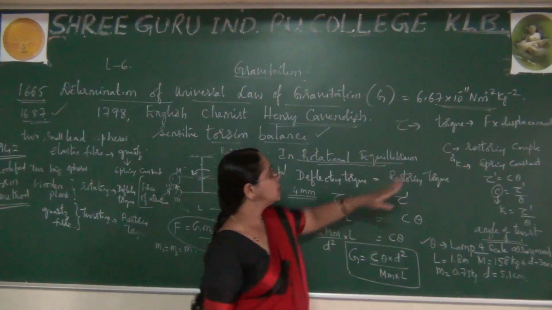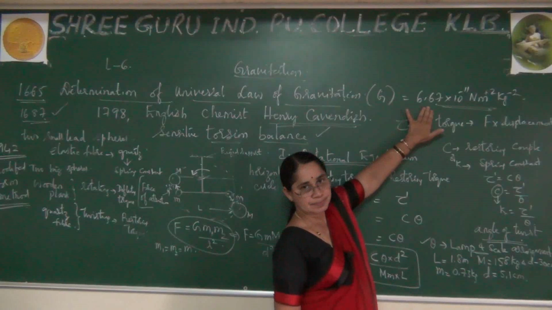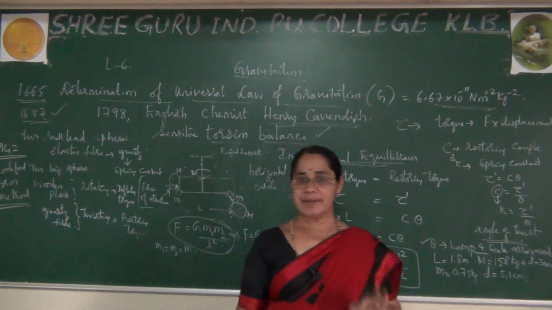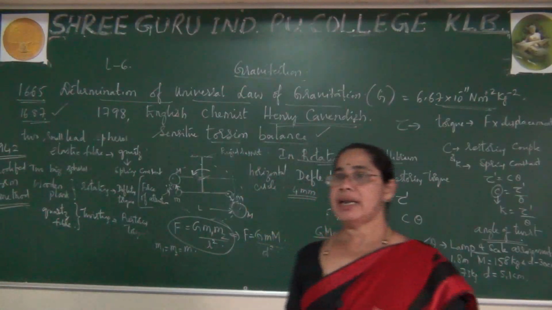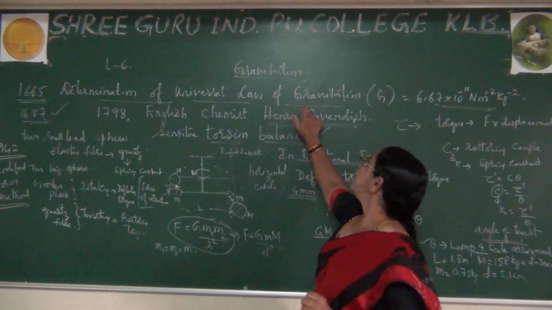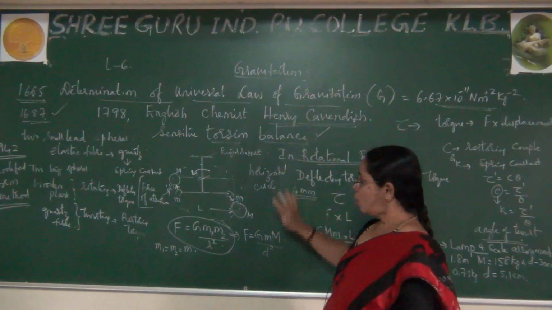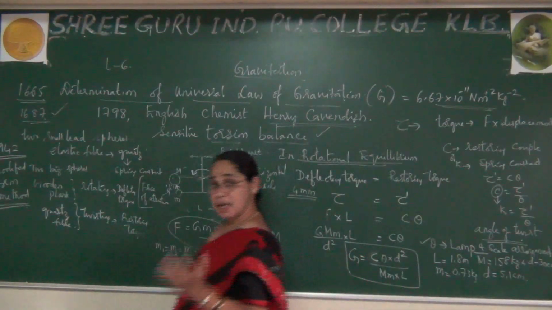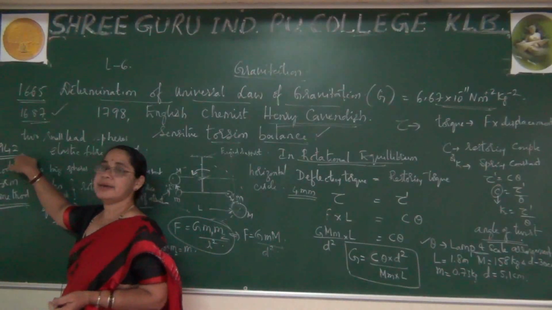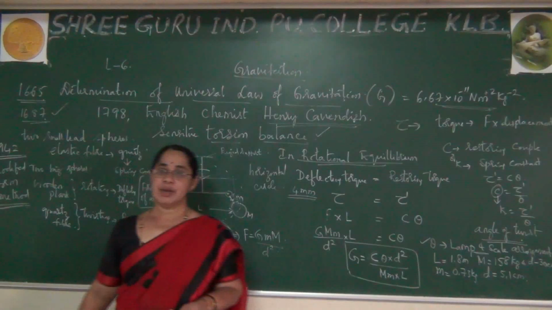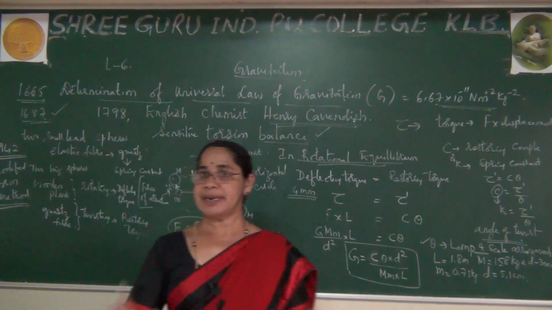Using all this condition, finally it arrives. Okay, this is what you have to remember for the Henry Cavendish experiment, where you are learning the determination of the universal law of gravitation. So after finding all this, it was finally proved in the year 1942, in the modified form, where you can also observe experimentally that it was correct.